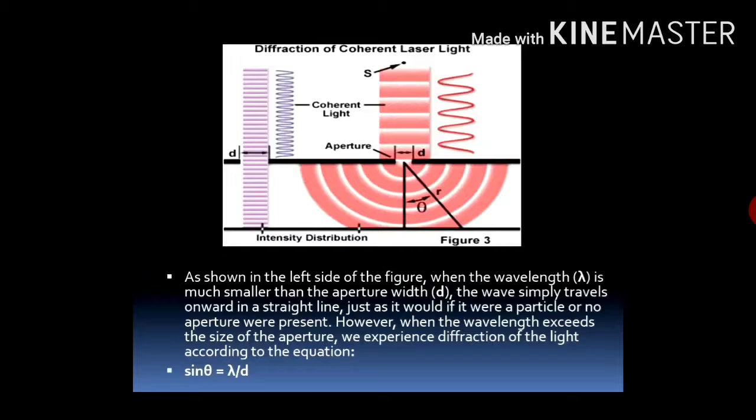Here we can see that on the left side, when the wavelength is much smaller than the aperture width d, the waves simply travel onward in a straight line, just as it would be if it were a particle or no aperture were present. However, when the wavelength exceeds the size of the aperture, we experience diffraction of light according to the equation sin theta is equal to lambda by d. d is the width of the aperture.